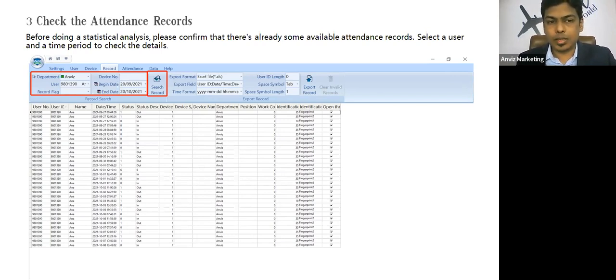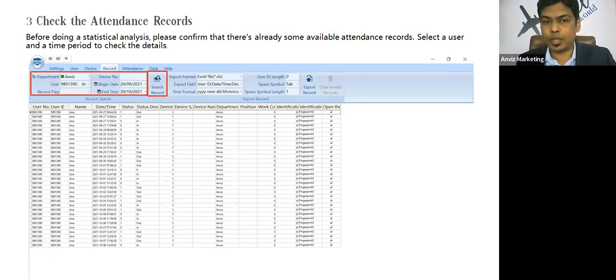Here we can search the record based on the device ID, the device name, and the date and time. If you want to search records for a single day or a single month, you can select the time and date range and search all those records. We can even search the records based on users and department as well.